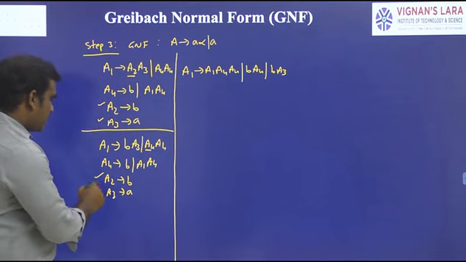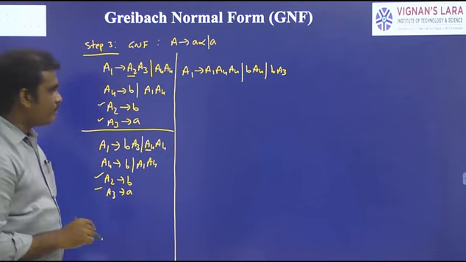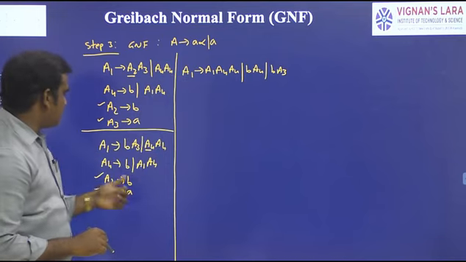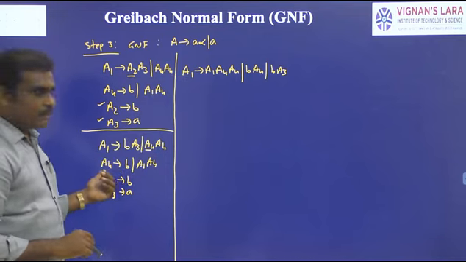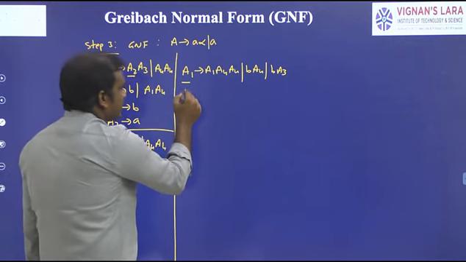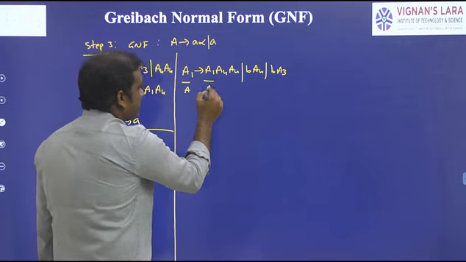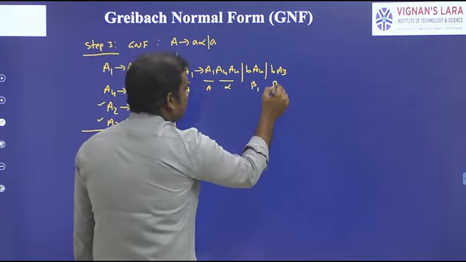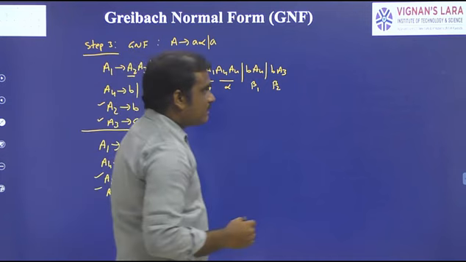These two are already in GNF form. First we will solve this one, later we will go to the second production, that is A4. Now it is of the form of left recursion, A2 → A alpha, so this is beta 1 and beta 2. What is the formula?